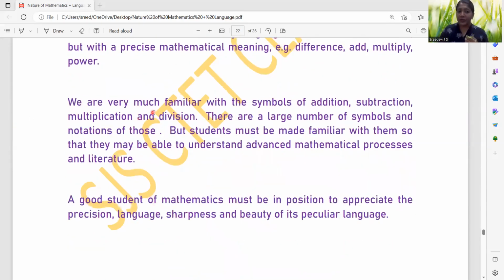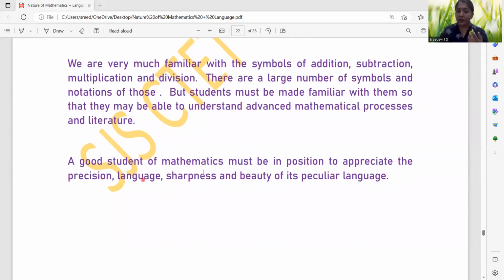We are very much familiar with the symbols of addition, subtraction, multiplication, and division. There are a large number of symbols and notations, and students must be made familiar with them so that they may be able to understand advanced mathematical processes and literature. At the basic level, we just introduce students to the basic arithmetical operators like addition, subtraction, multiplication, division, right? When it comes to the advanced level, there are a lot of symbols we have to familiarize them with. Then only will it help them at the higher levels, to understand what each symbol is.